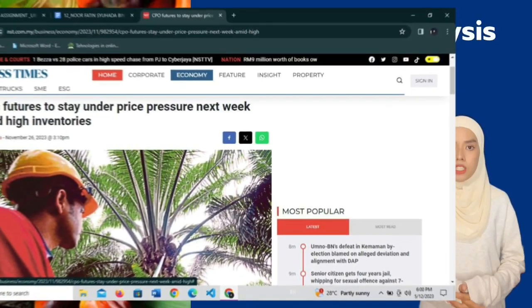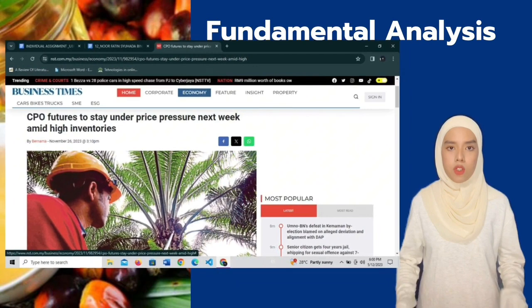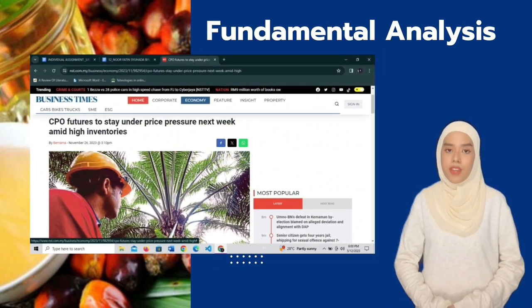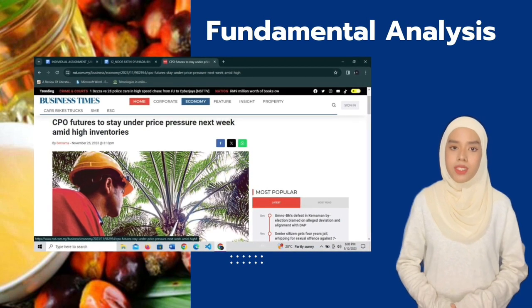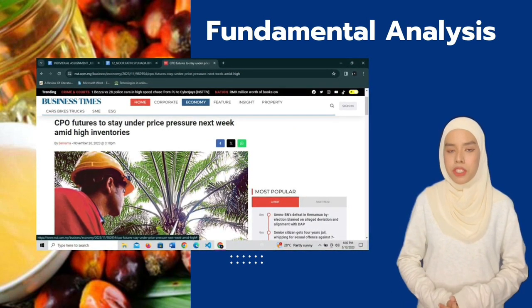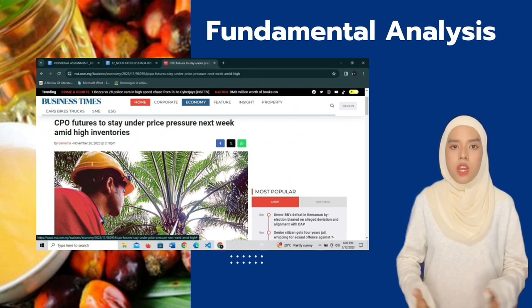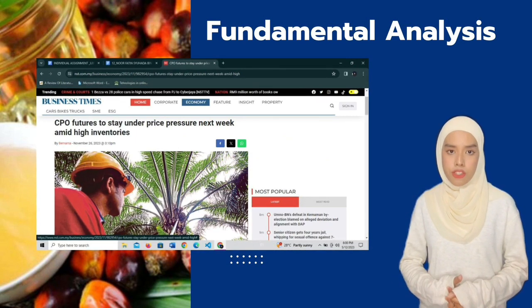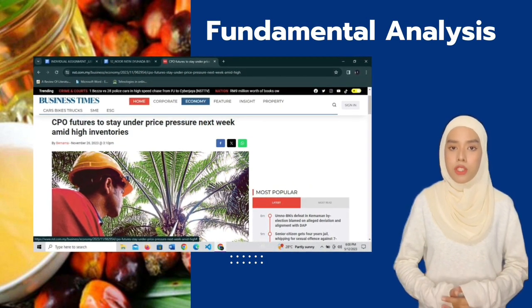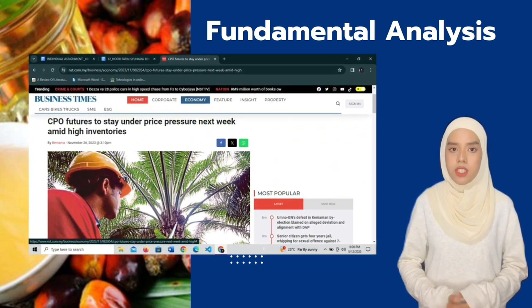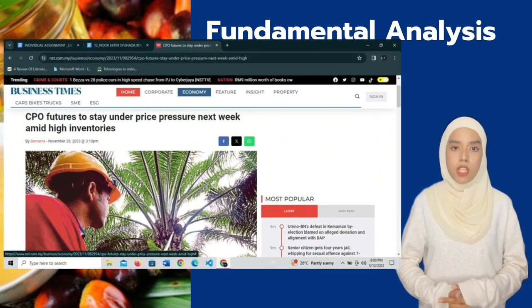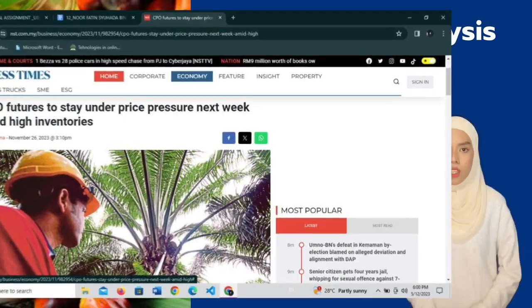In the next article by New Straits Times, CPO Future to Stay Under Price Pressure Next Week Amid High Inventory, posted on 26 November 2023, it suggests that high palm oil inventories in Malaysia and Indonesia will continue to exert price pressure on CPO futures. It indicates a bearish outlook for CPO futures due to high inventories and the expectation of rising stock levels, which may suggest a potential sell signal for traders.